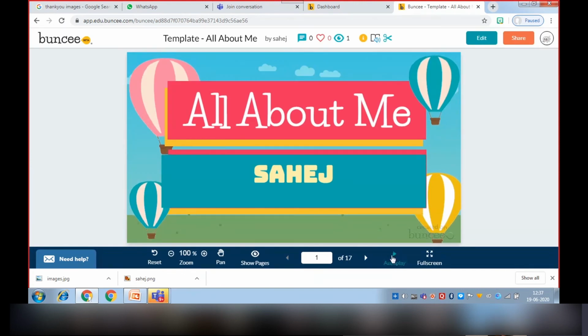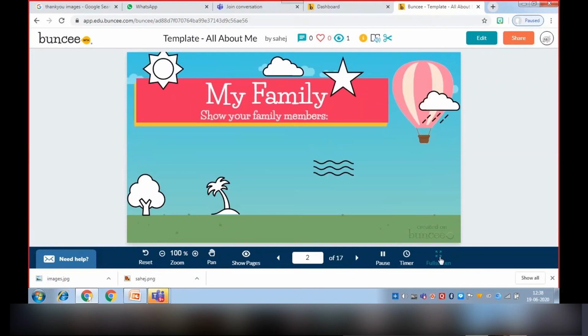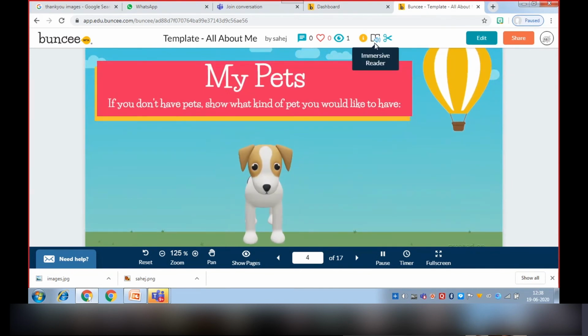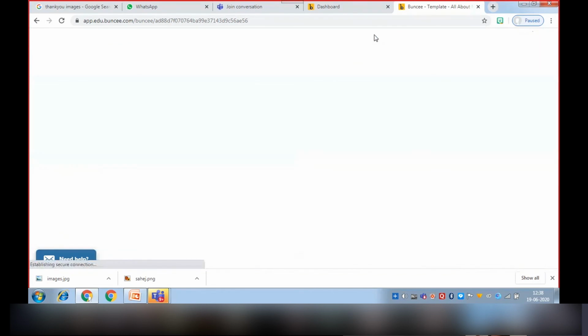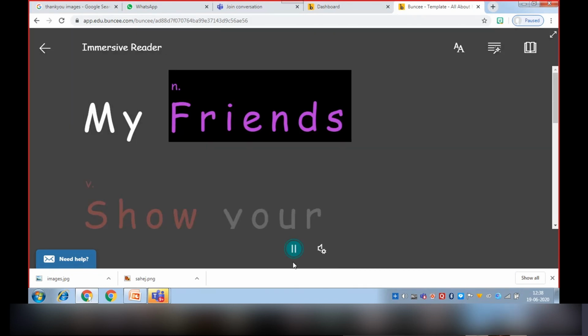Now we will click on autoplay. We can go to full screen also, and we can reset zoom also, see, or we can show pages also, or there is an immersive reader option also. If we click on this, anybody who can't read can understand from here.